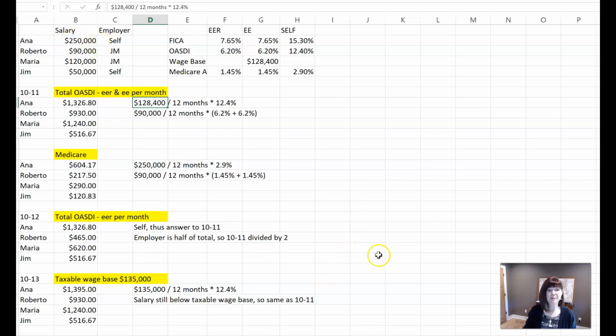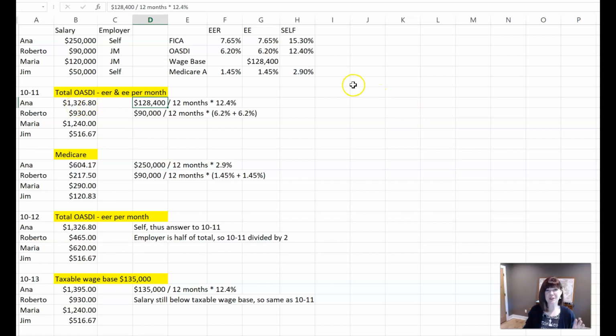So for OASDI, right, now it's going to be $135,000 divided by 12 times the 12.4% to get to $1,395. And that's slightly more than up here, which you would expect, okay?